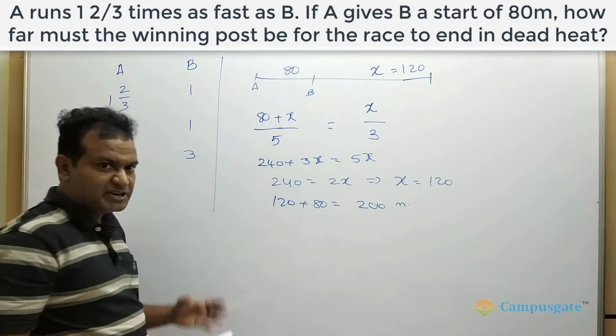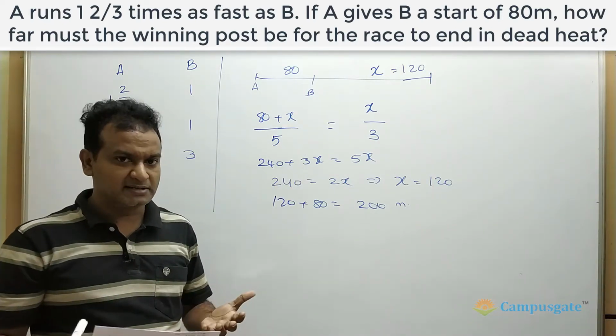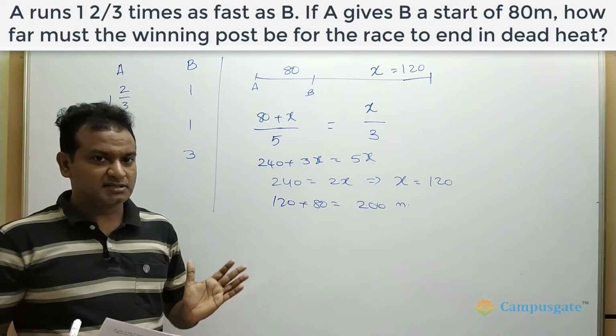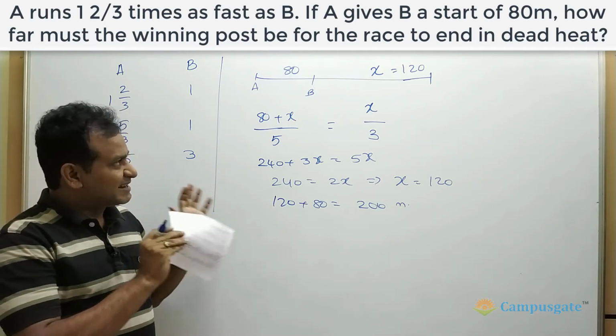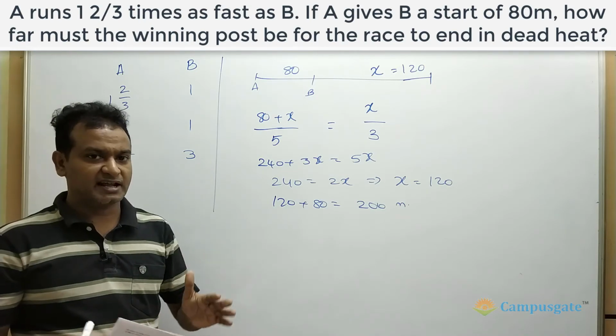So if you keep the finishing line 200 meters away, that means if the race is for 200 meters, in the case where A gives B a start of 80 meters, and A's and B's speeds are 5:3, then the race ends in a dead heat. That means both the runners reach the finishing line at the same time.